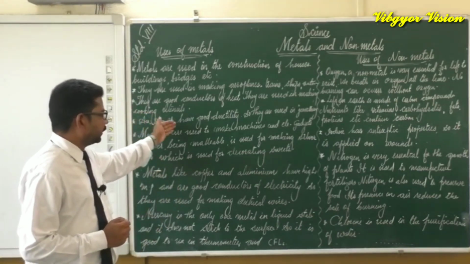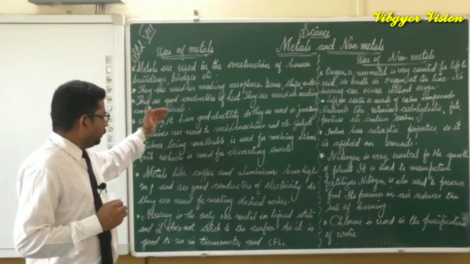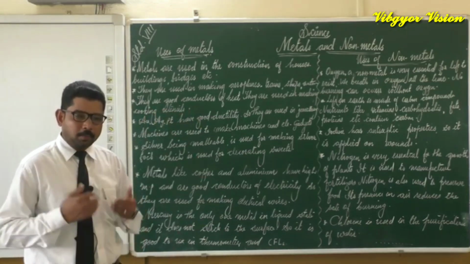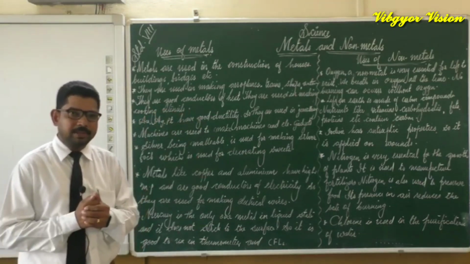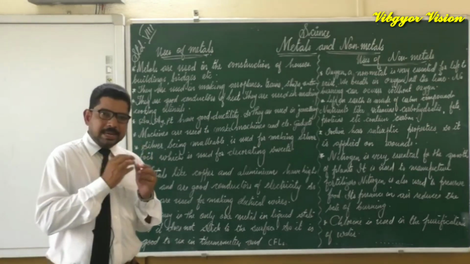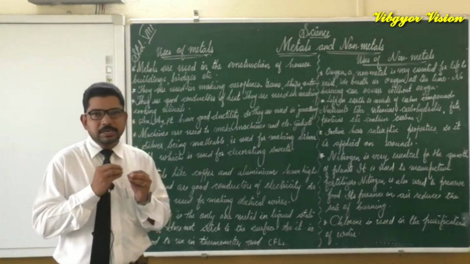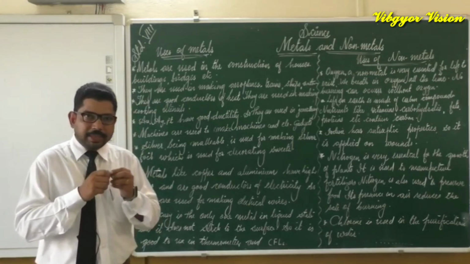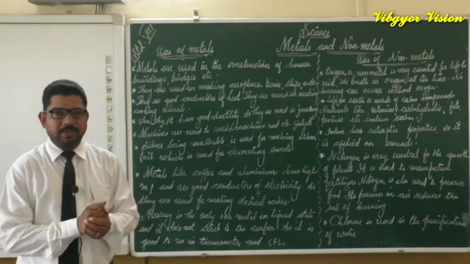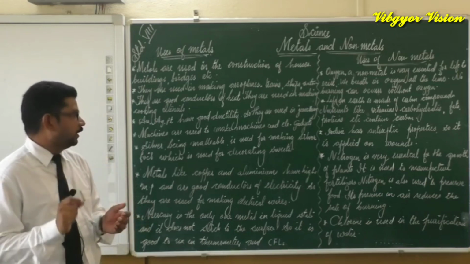And next point, gold, silver, platinum have good ductility. When we studied the properties of metals, we said that silver, gold, platinum are noble metals and they have good ductility. Means we can stretch them or draw them into wires, thin wires.